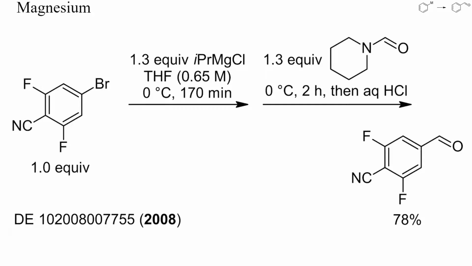An even larger scope of aryl halides can be converted into Grignard reagents by treatment with isopropyl magnesium chloride instead of metallic magnesium. The metalation conditions are milder, which allows the preparation of inherently less stable Grignard reagents, for instance those containing cyano or alkoxycarbonyl groups. Here, such a cyano group containing Grignard reagent was converted into an aldehyde by reaction with N-formylpiperidine at 0 degrees Celsius.